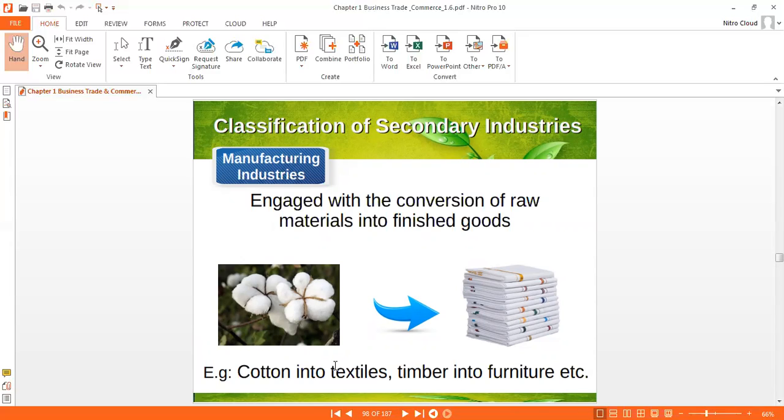Cotton is a natural resource. It comes from farming activity. We cannot produce cotton in a factory. It is a natural resource from farming activity, so it is concerned with primary industry. Whatever is produced in primary industry is used by secondary industry and converted into finished goods, which is known as secondary industry. In the same way, wood is converted into furniture. Wood is a natural resource covered under primary industry. Secondary industry uses this wood and converts it into furniture.